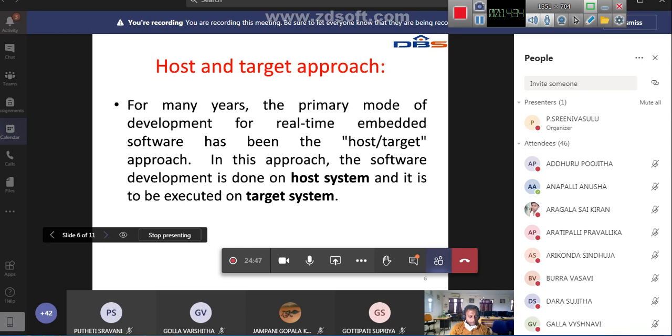You may get a question asking you to write the applications of embedded systems in detail. Then you have to write down all the applications and explain them in detail. Suppose you get it for 5 marks, you have to explain that question in detail, applications of embedded systems. Okay, clear? This is a very important topic. In previous years also it was given many times: write the applications of embedded systems in detail, for 5 marks.